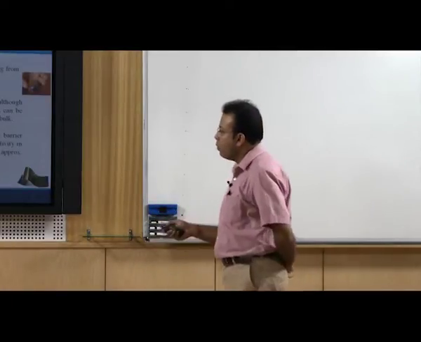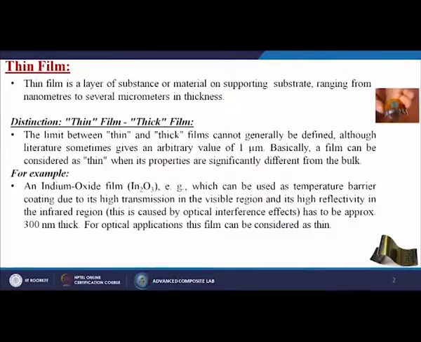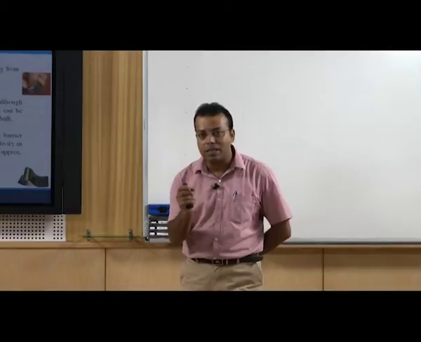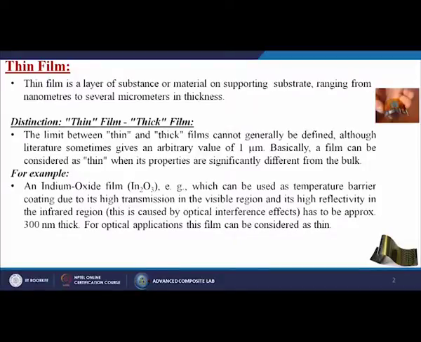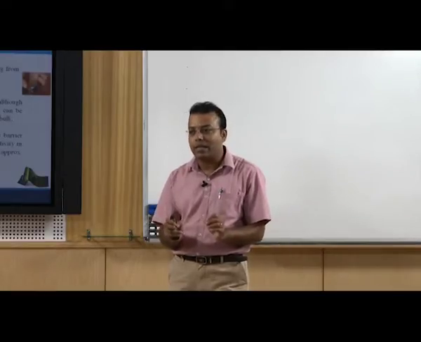For example, indium oxide film can be used as a temperature barrier coating due to its high transmission in the visible region and its high reflectability in the infrared region. This is caused by optical interference effects, and the film has to be approximately 300 nanometer thick. So, you can imagine that here 300 nanometer is considered a thin material for optical applications.